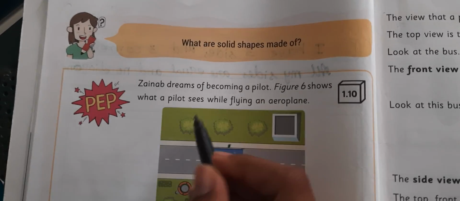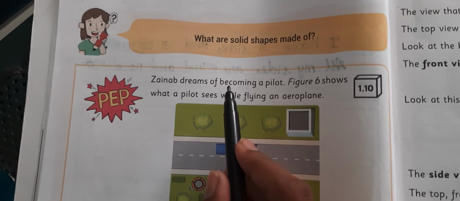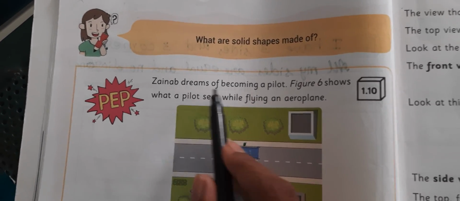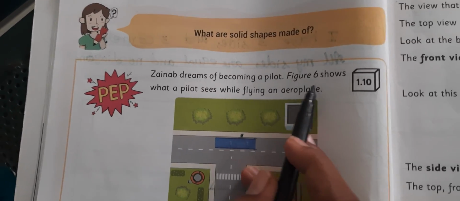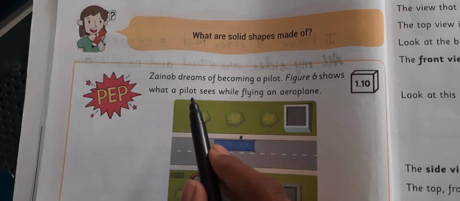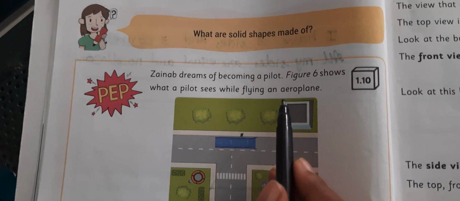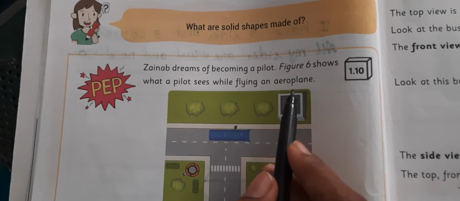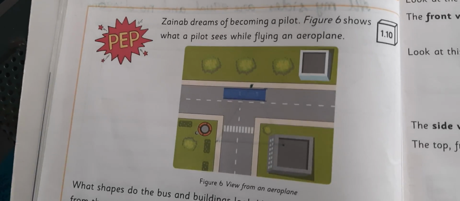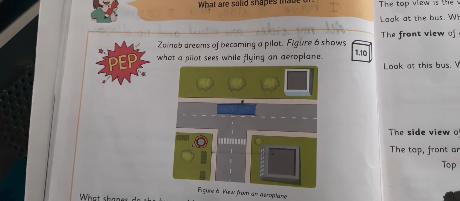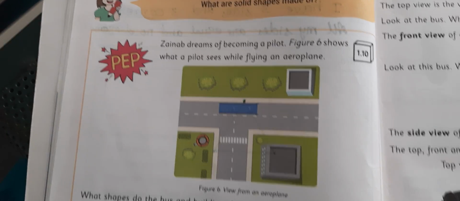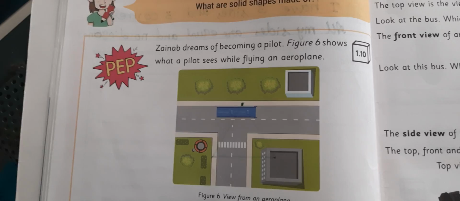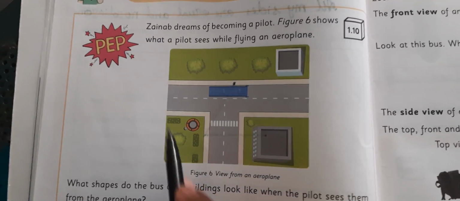See here, Zainab dreams of becoming a pilot. Figure 6 shows what a pilot sees while flying on an aeroplane. See this picture. Those who have the studio, listen in your studio. Those who do not have the studio, please listen to the video session. So see, this is the picture.